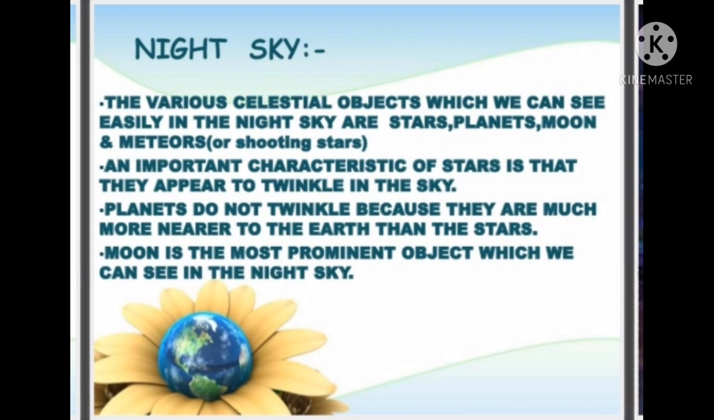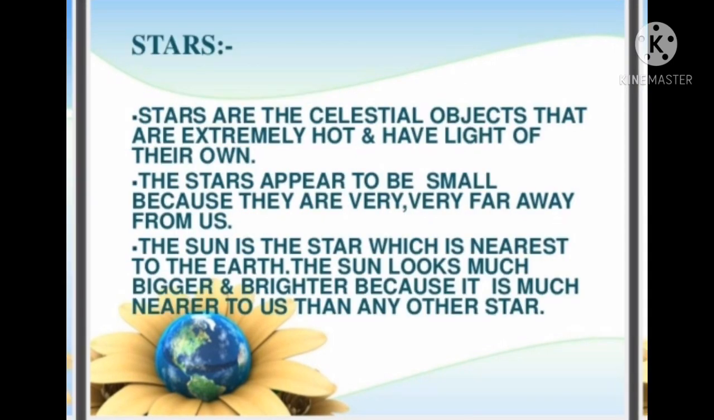Planets do not twinkle because they are much nearer to the earth than the stars. So these planets do not twinkle in the sky. Only stars will twinkle in the sky. The moon is the most prominent object which we can see in the night sky. At night itself we can know that the moon will be there in the sky. So we are able to see the moon in the night sky.